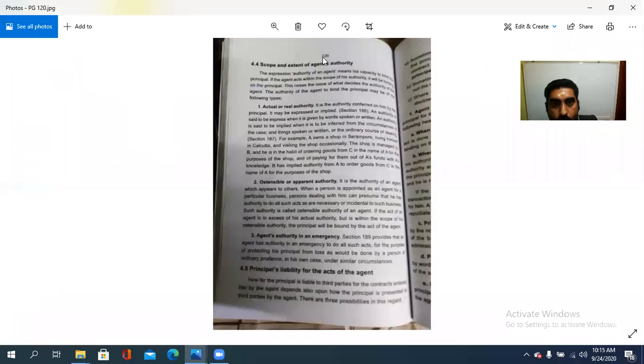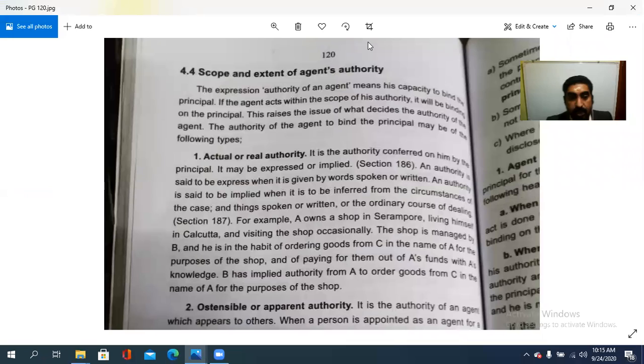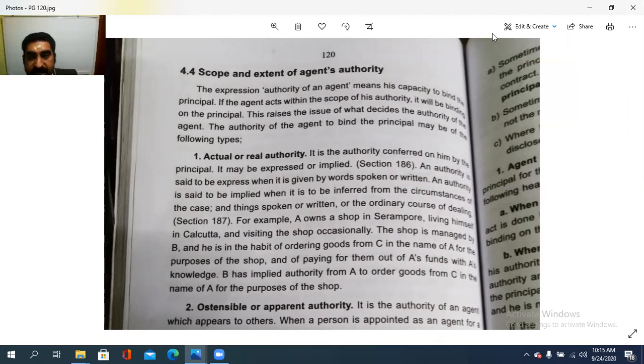So what is the scope and extent of the agent's authority? How far the authority of the agents is to be extended, or what is the authority with regard to each and every agent? That we are going to see today: the scope and extent of agent's authority.